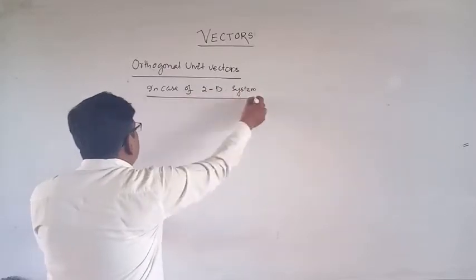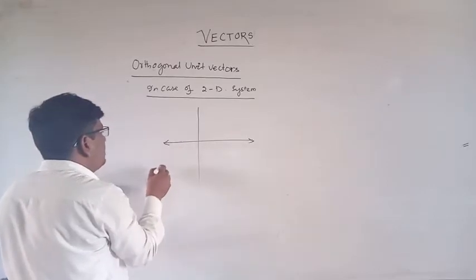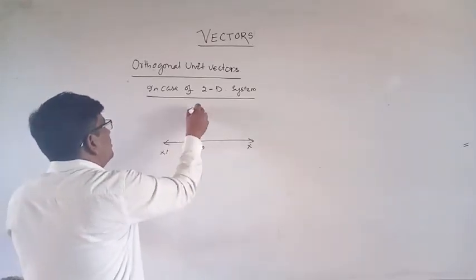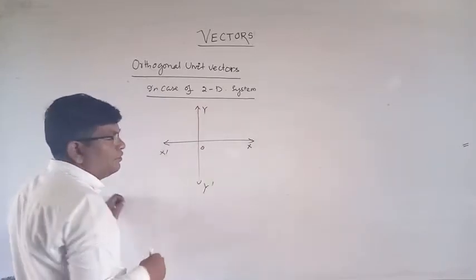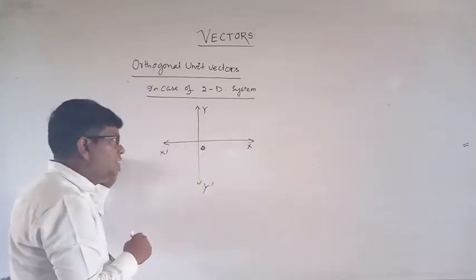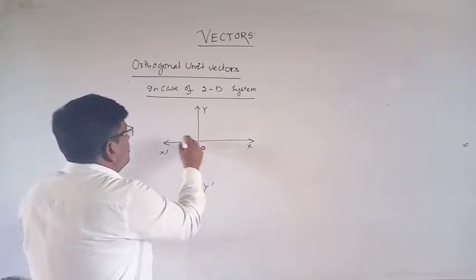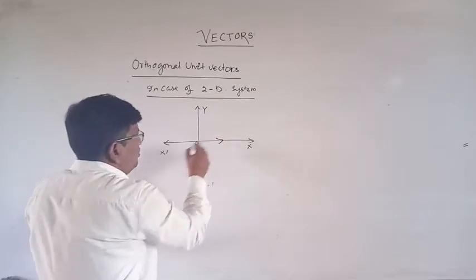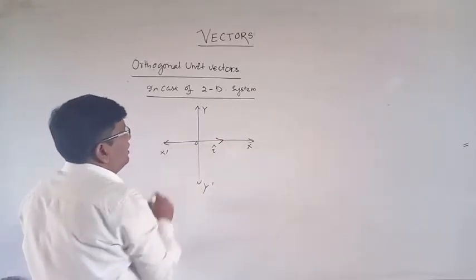In a 2D system there are two axes, x axis and y axis, XOX' and YOY', and this is the origin. The unit vector along OX is given by I cap.